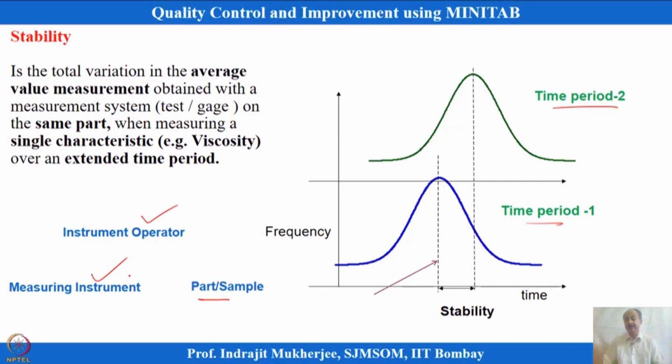So, maybe at a different operating range or temperature, that is, environmental temperature, it should not influence the reading. In winter the measurement should be the same as in summer. Measurement should be the same for a given piece. This is what is known as a stability study, so that we can see that throughout the time period that we are measuring, the instrument measuring the same dimension gives the same observation, the same measurement reading every time. It does not change with the environmental conditions.